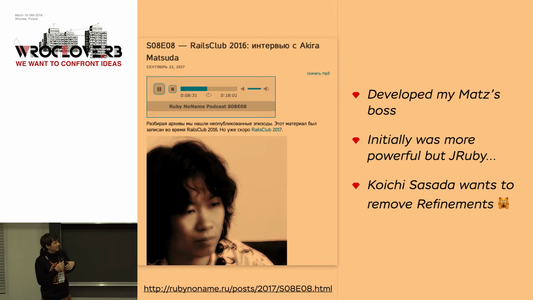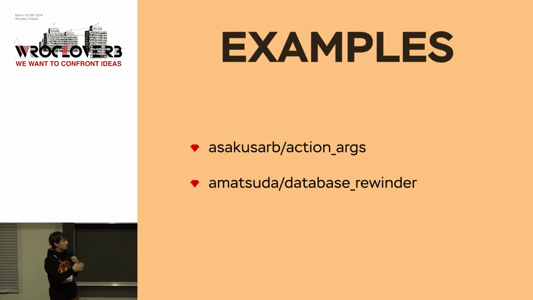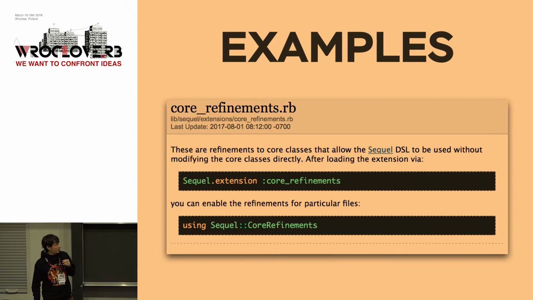So actually, even if this feature is not experimental, maybe we won't have them in Ruby 3, but no one knows. So let me tell you about examples when it's okay to use refinements, when I think it's a really good tool. You can check Akira's gems. He's also the only person I know who actively uses refinements in some of his gems. So actually, you can find refinements even in gems like SQL. It has a refinement mode instead of monkey patching.